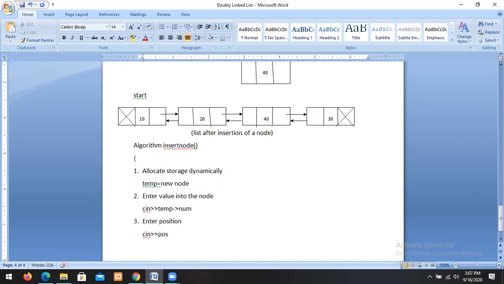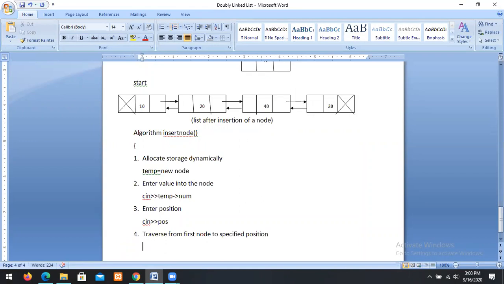Then traverse from the first node to the specified position. You have to traverse from the first node to the specified position. So how can we traverse?